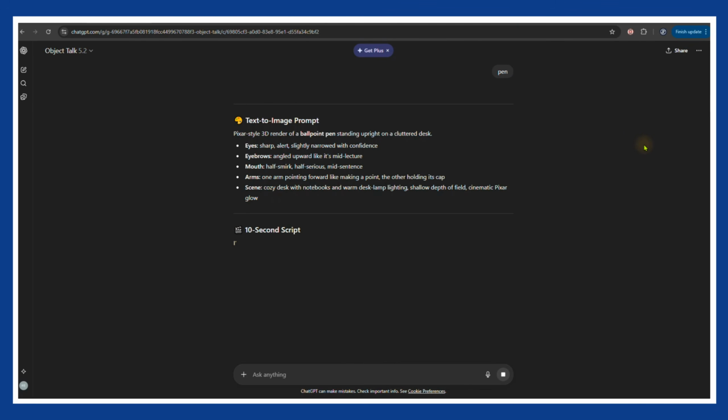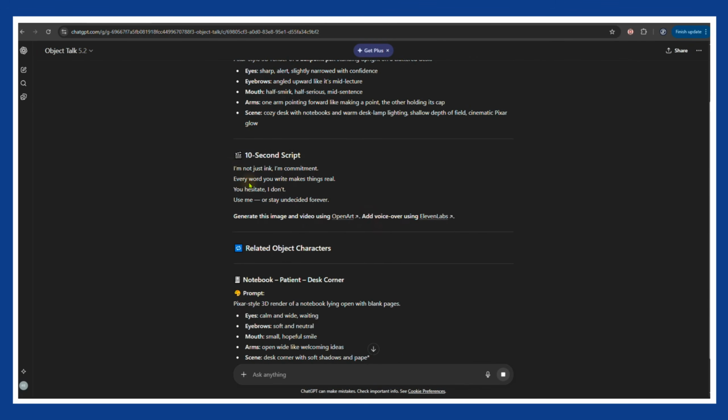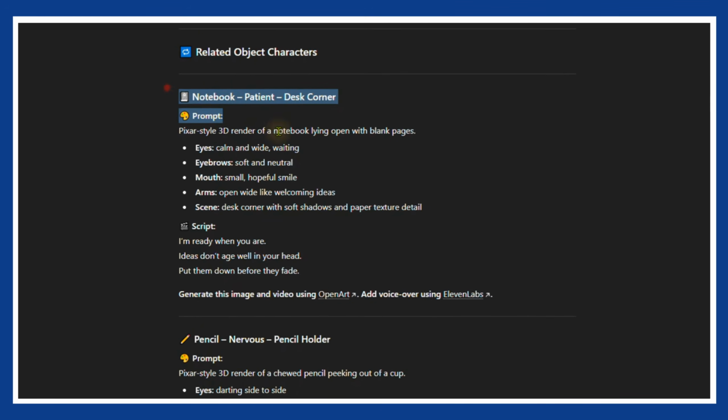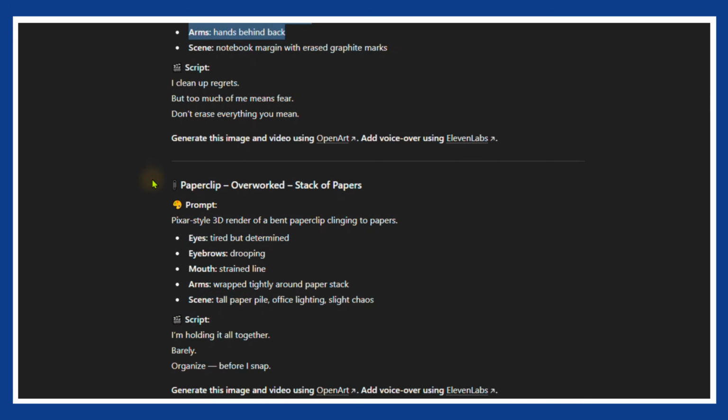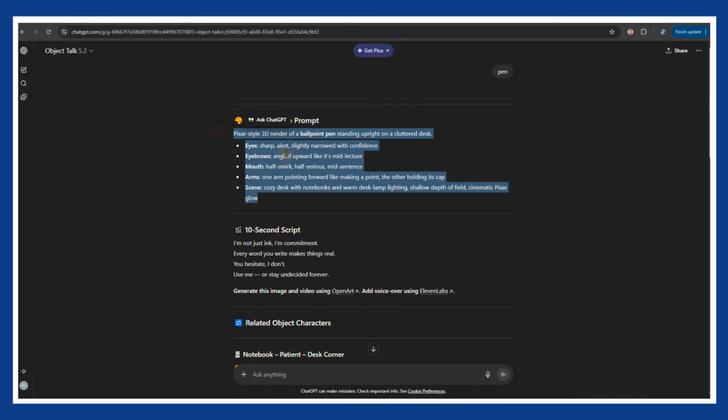Once you send the object name, the GPT instantly generates 3 things for you: image prompts for the main object, extra image prompts for supporting objects, and a full script with dialogue. So now you have the entire idea, the characters, and the words all done for you. Copy the first image prompt because we are moving to step 2.